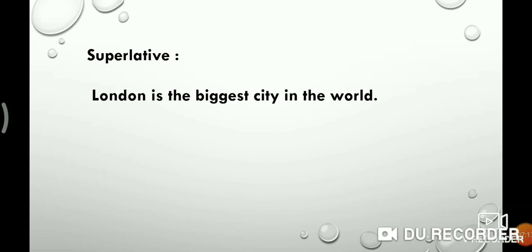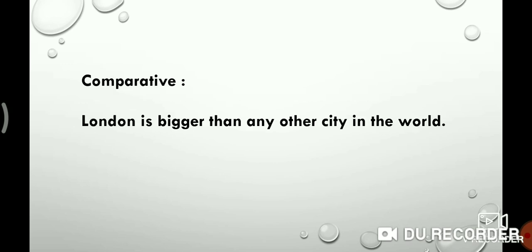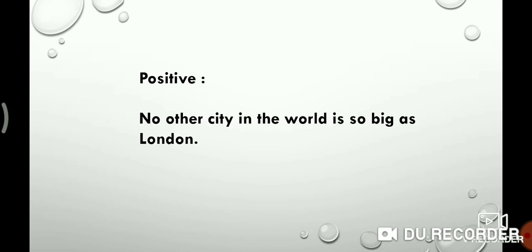Let us see the next example. London is the biggest city in the world. This is the example of superlative degree. Then you must use comparative degree. London is bigger than any other city in the world. And positive degree, no other city in the world is so big as London.